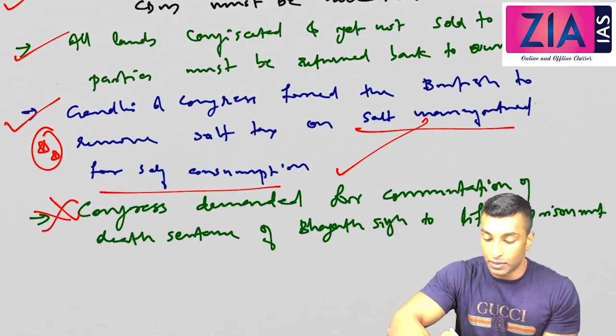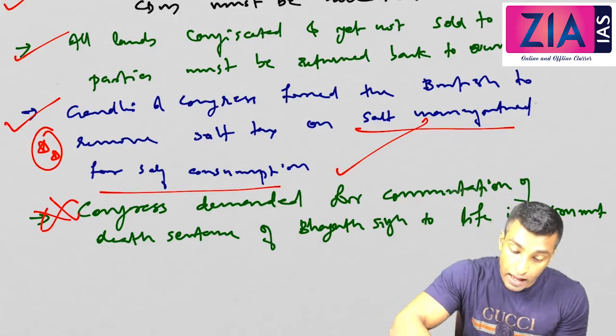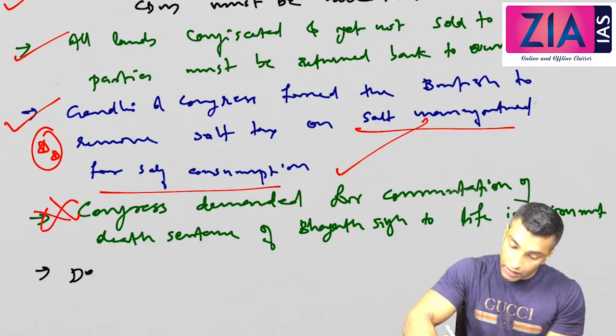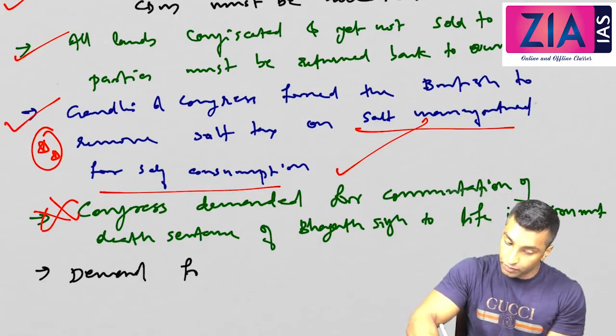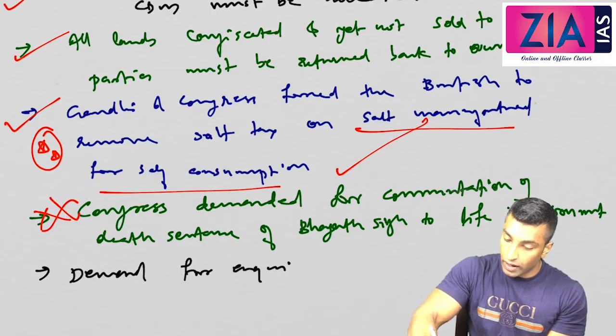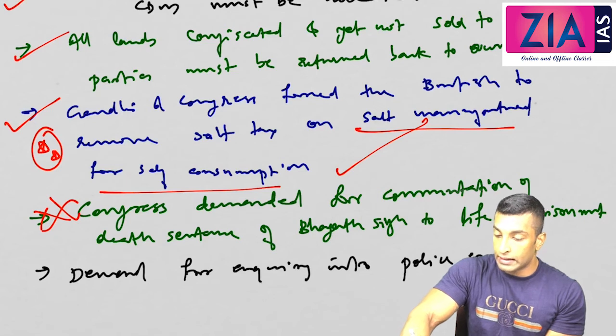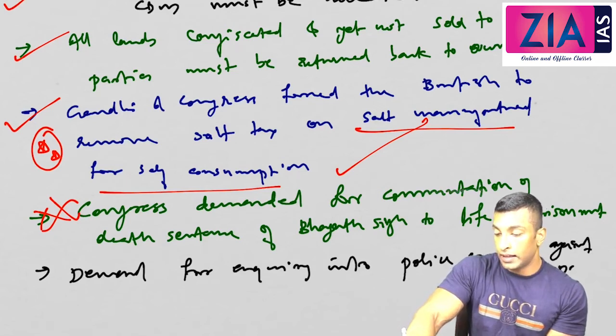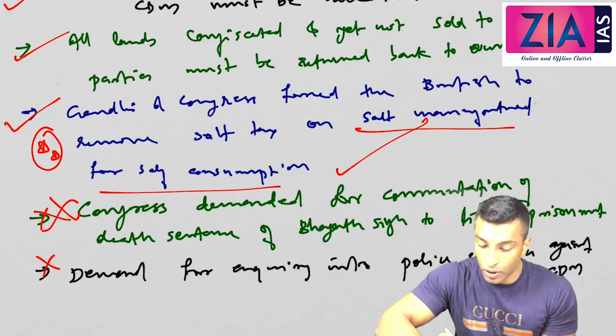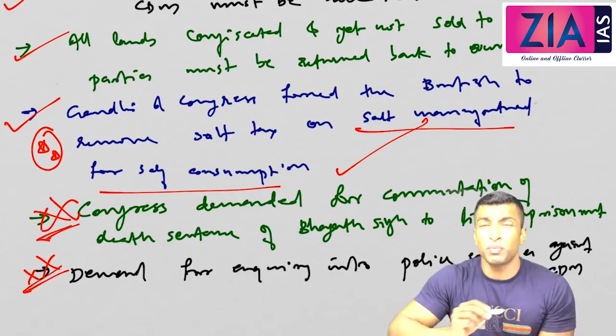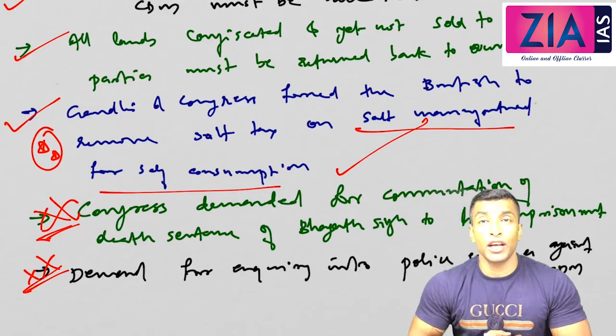Accepted or not? It is not accepted. Okay, so not accepted. And the last one, demand for inquiry into police excesses against CDM. Accepted or not? This is also not accepted. See, anything related to police excess, they are not much keen on that.